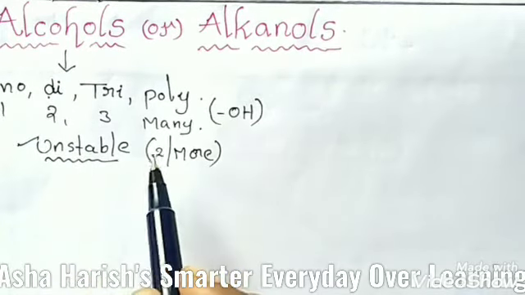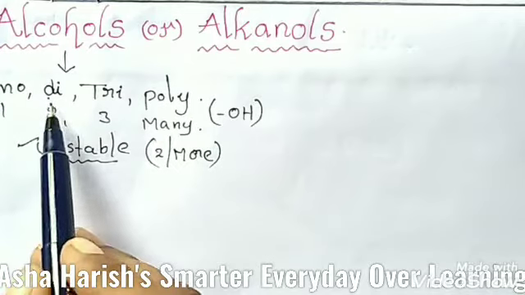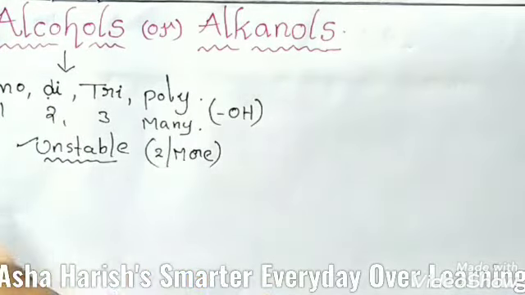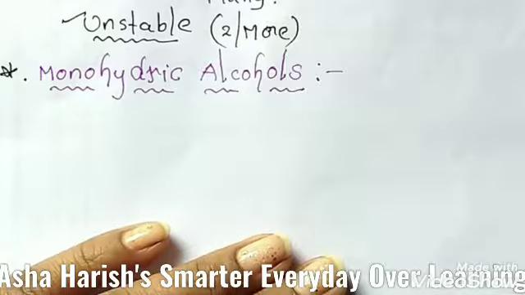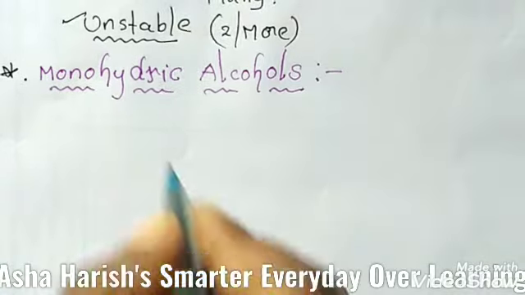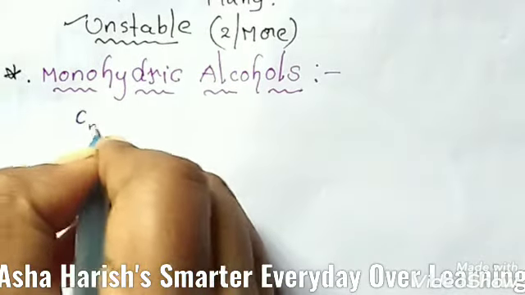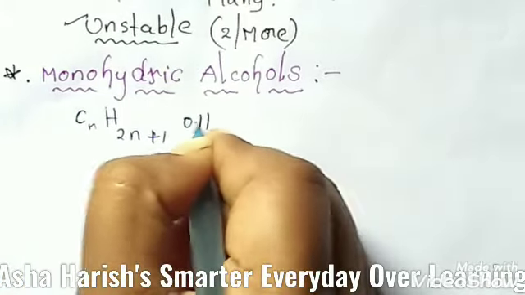Let's see one by one the general formulas for monohydric, dihydric, trihydric and polyhydric alcohols. The first one is monohydric alcohols. The general formula for these is CnH2n+1OH.